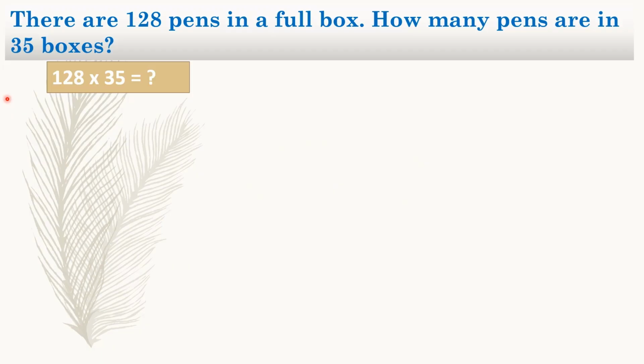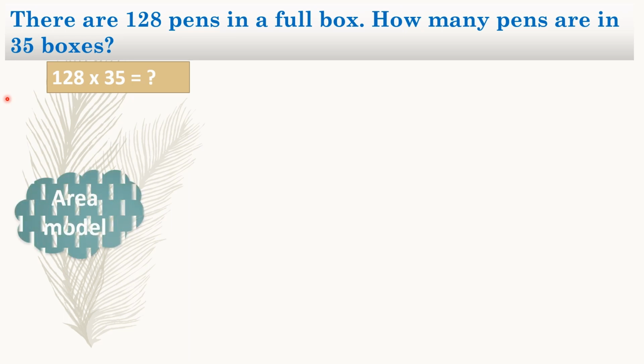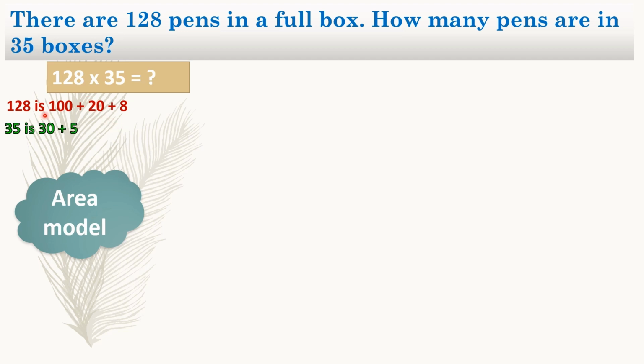We know we're multiplying 128 times 35. So using our area model, we first need to decompose 128. So 128 can be written as 100 plus 20 plus 8. Then we decompose 35, which is 30 plus 5. Now that we have decomposed the number, that is the first thing that we do.